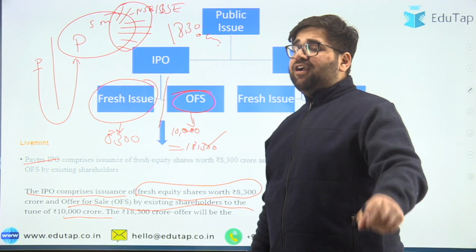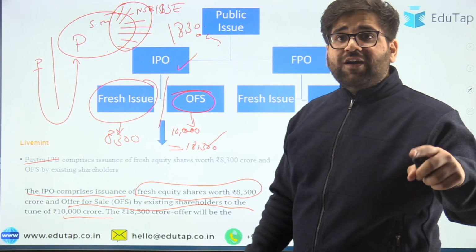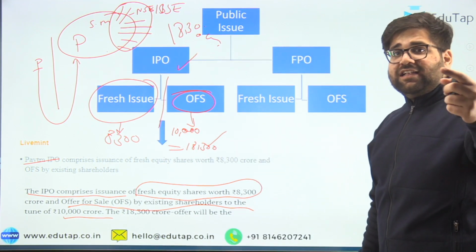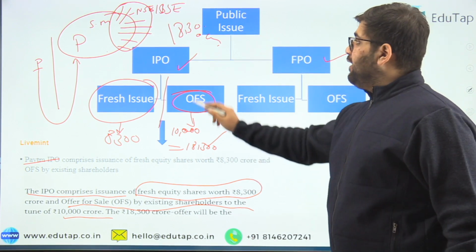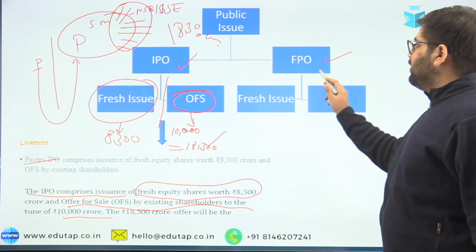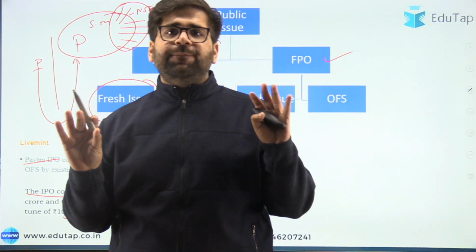If a company is not listed on a stock exchange, then they will choose the route of IPO. If a company is listed on a stock exchange and still they are going for a public issue, then they will be looking for FPO. So again, here the company has to be unlisted, here the company has to be listed. This is the key summary of the difference between IPO and FPO.